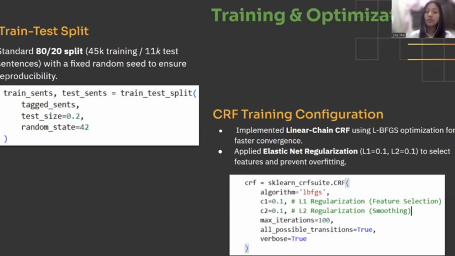For training, we use an 80-20 split, which is standard. We optimize the model using the limited-memory BFGS optimization algorithm, which converges efficiently for large feature sets. We also apply elastic net regularization to prevent the model from memorizing the training data, which causes overfitting.